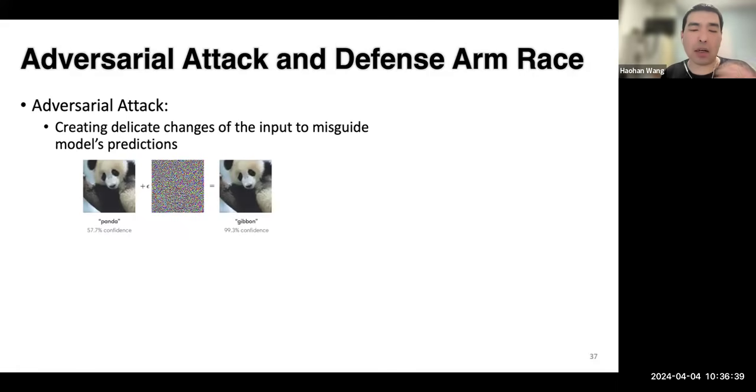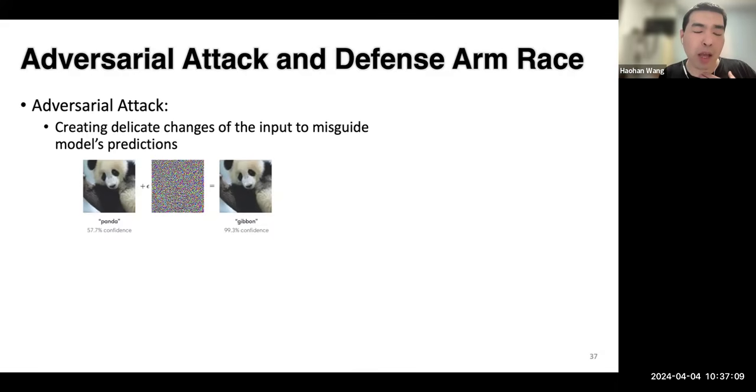And here, just a recap of adversarial attacks, in case you are not familiar with that. On the slide is one of the most popular examples of adversarial examples. It basically says that given an image of a panda, we can create some very delicate noise, and when that noise is added to the original image, the resulting image can induce the model to predict something else.